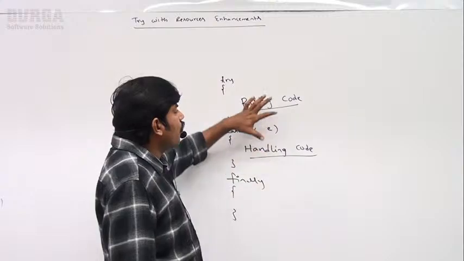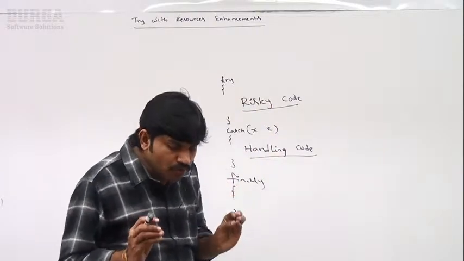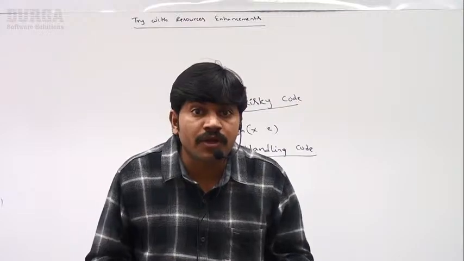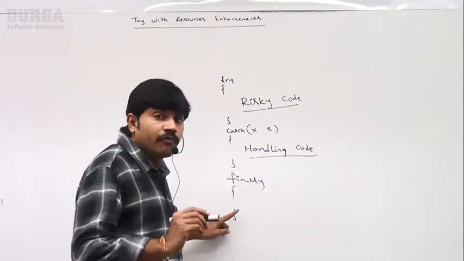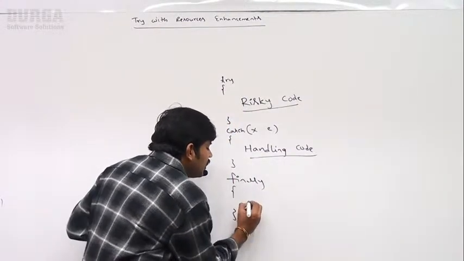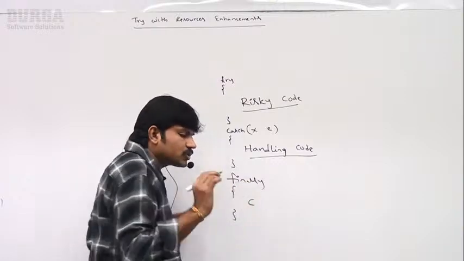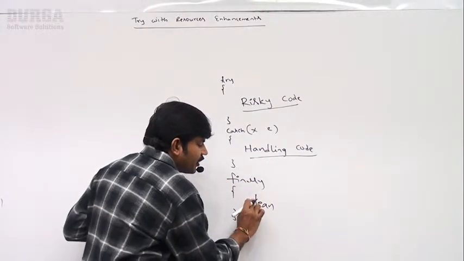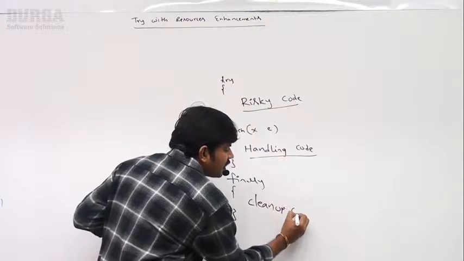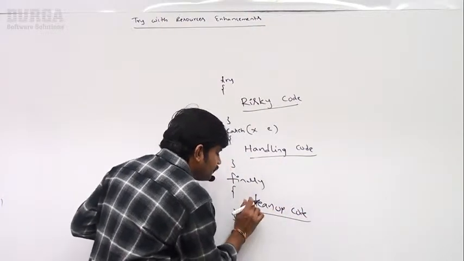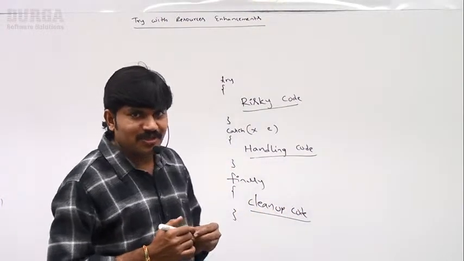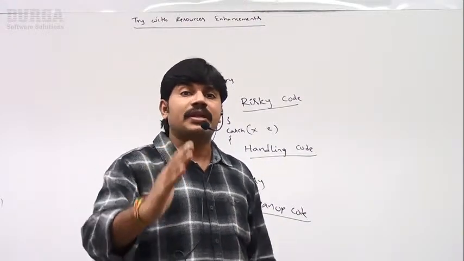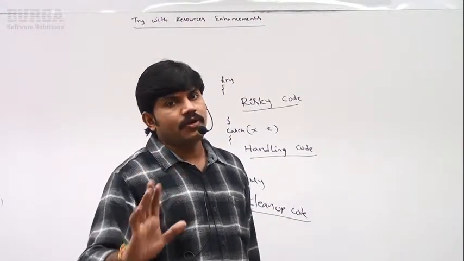Whatever resources you open as part of the try block, all those resources we have to close inside the finally block. Remember that this resource closing code is also known as cleanup code. Cleanup code, not close up. Of course, close up is also meant for cleanup purposes only. Cleanup code, resource deallocation code, we are required to write.